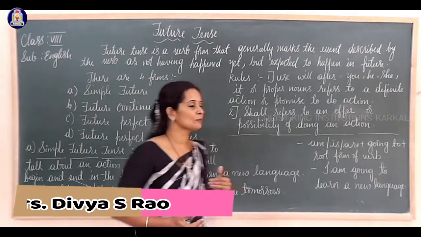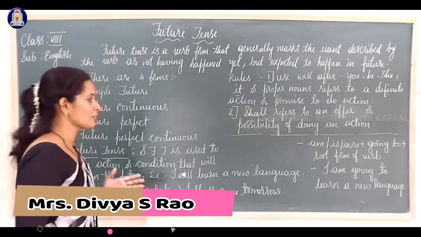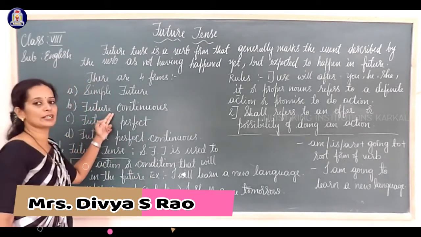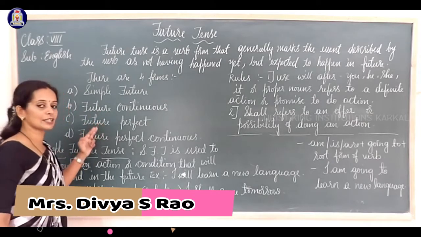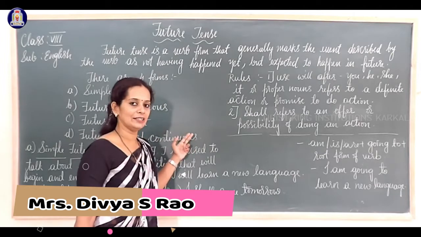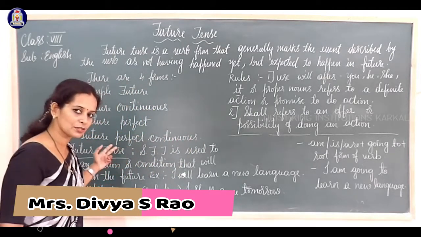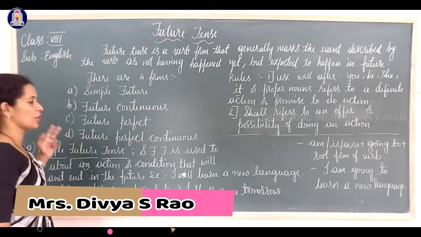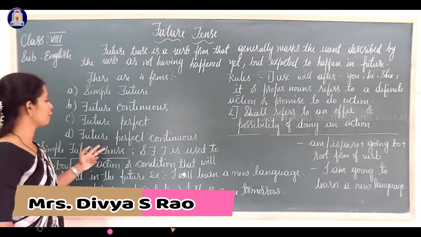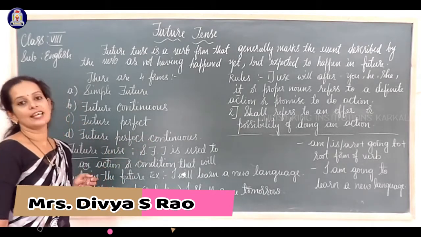Now let us move on to the four forms of future tense. Which are they? Simple future, future continuous, future perfect as well as future perfect continuous tense.